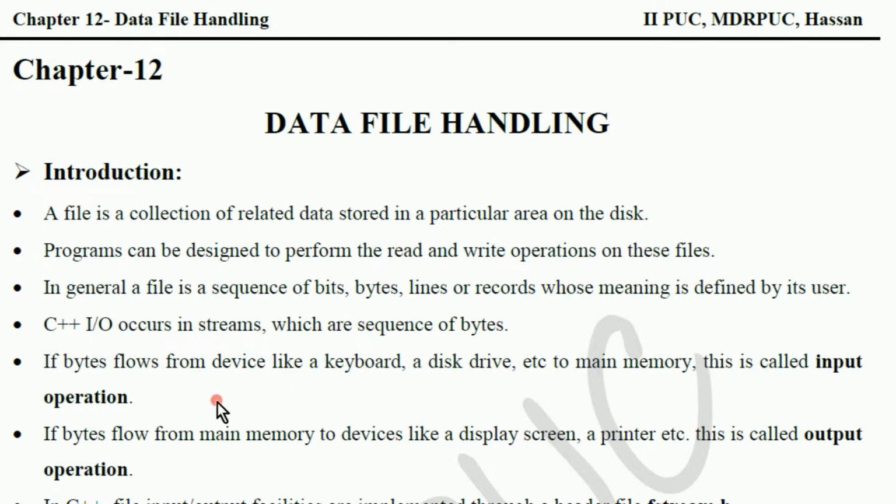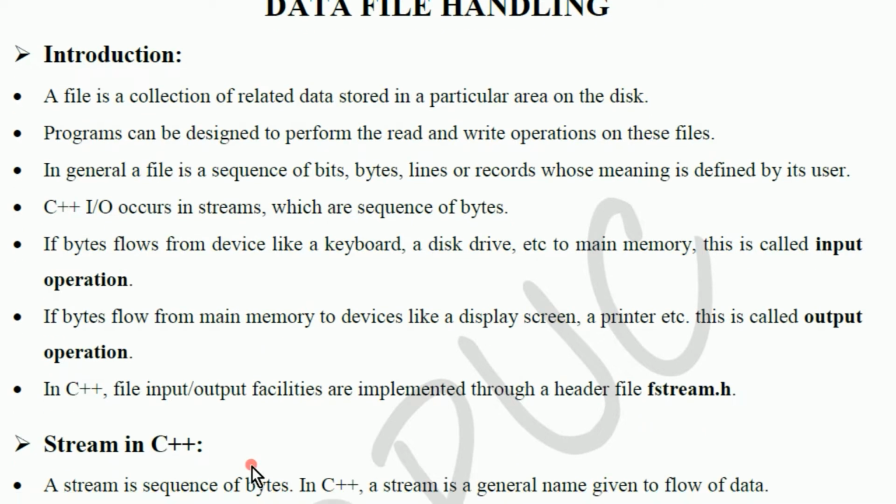If bytes flow from a device like a keyboard, a disk drive, etc. to main memory, this is called an input operation. If bytes flow from keyboard to hard disk or keyboard to main memory, RAM, then it is called input operation. If bytes flow from main memory to devices like the display screen, printer, etc., that is called output operation. We can do the input operation as well as the output operation.